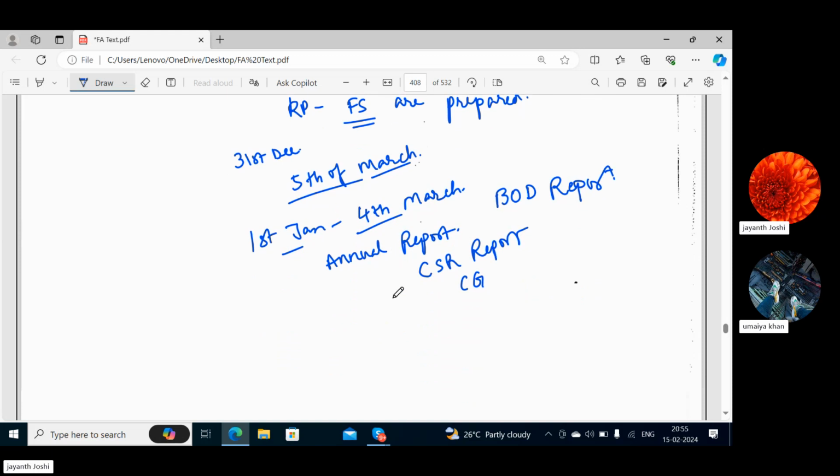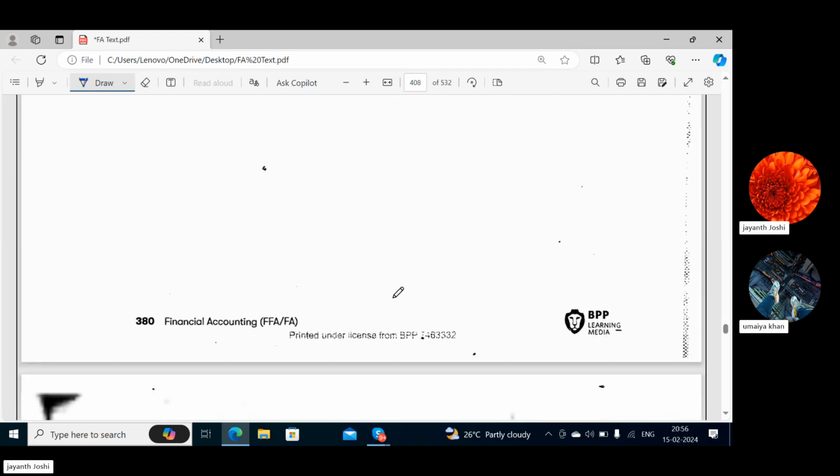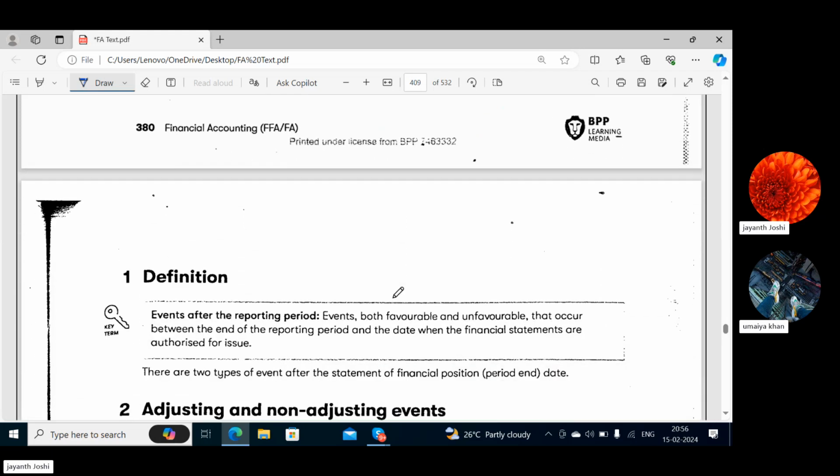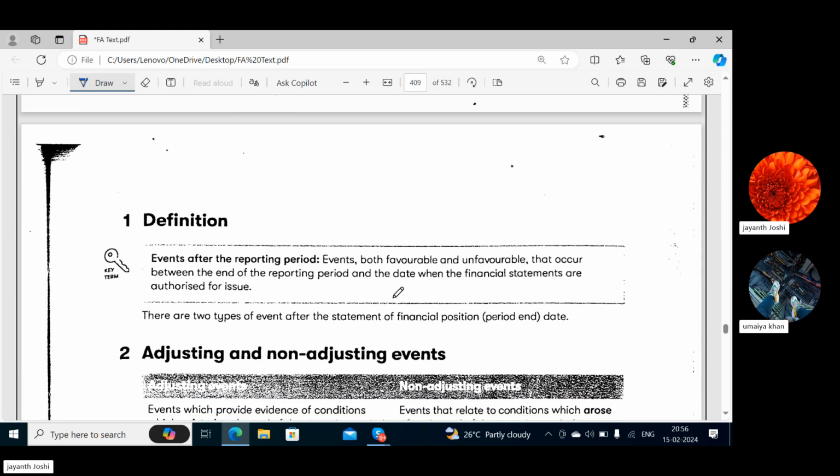Okay. Now, we will know about certain definitions in this lesson. So basically, first of all, we have to know what is an event. Okay. So an event can be anything which is happening. Now, an event can be favorable, an event can be unfavorable also, which occurs between the end of the reporting period, as I said, 31st of December in our example, and the date when the financial statements are authorized for issue. So we have decided a date, that is 5th of March. In between, any event that has happened is to be reported, be it favorable, be it unfavorable.